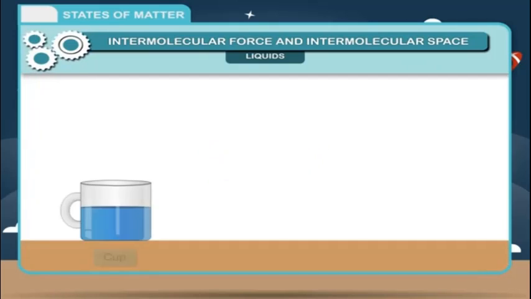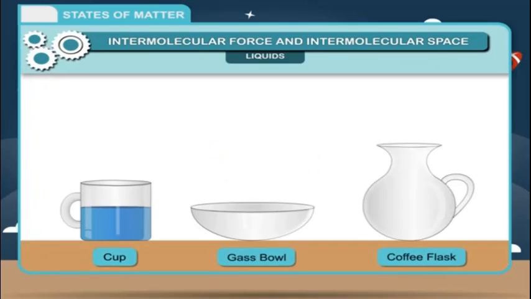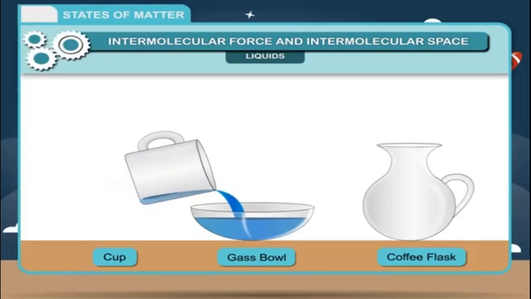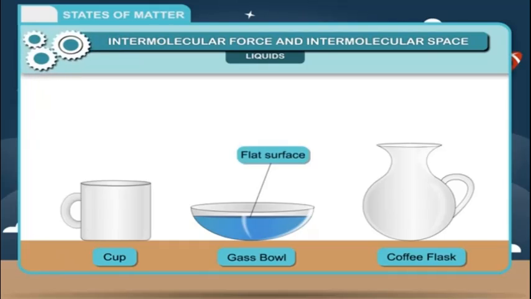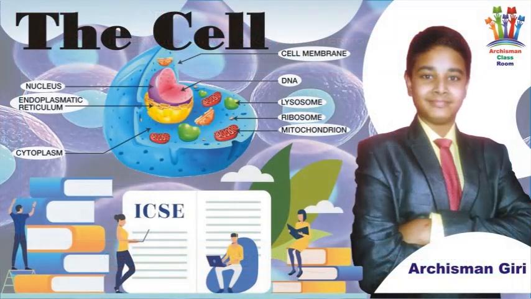Activity: take a small cup filled with water, a glass bowl and a coffee flask. Note the shape of water in the cup. It has one free flat surface as shown in the figure. Now, invert the cup in a glass bowl. You will find that water flows into the bowl and takes the shape of the bowl, but its top surface is free and flat. Pour the water from the bowl to the coffee flask.